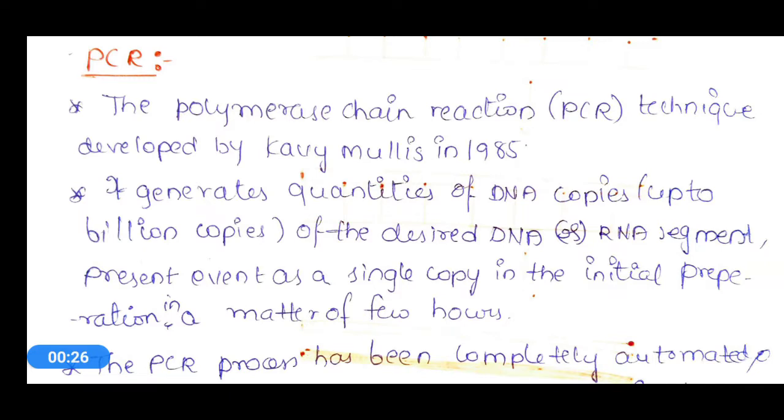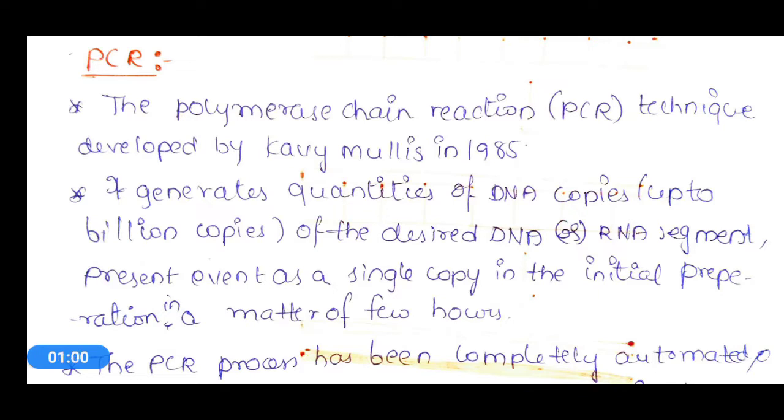Now, I would like to discuss the PCR topic. This topic is for third year, fifth semester biochemistry, sixth paper, that is Molecular Biology and Recombinant DNA Technology. From this paper, unit 4, we have this topic. So let's start the topic.